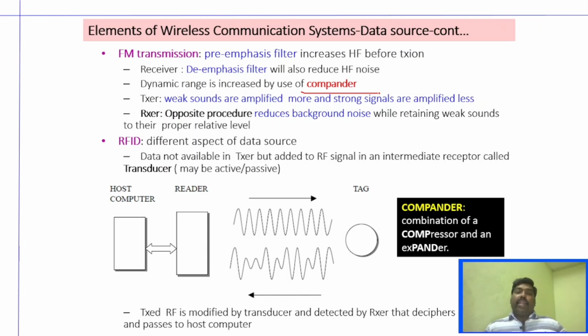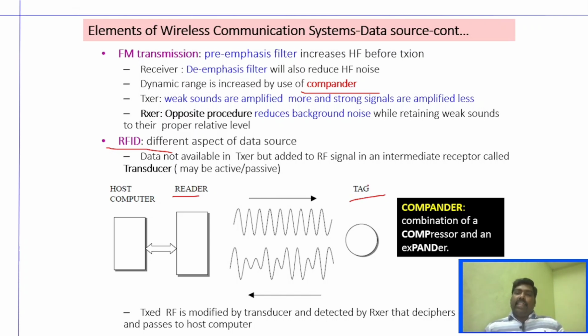And more importantly, there are other sources as well. There is RFID, radio frequency identification system, which we already know, and which is completely different from the normal transmitter and receiver. In RFID, we have a reader and a tag, where the transmitter does not transmit the message.